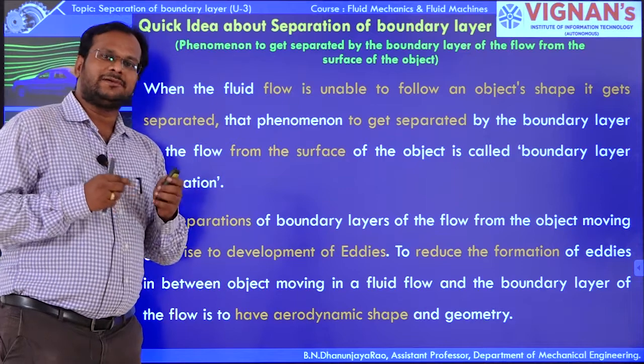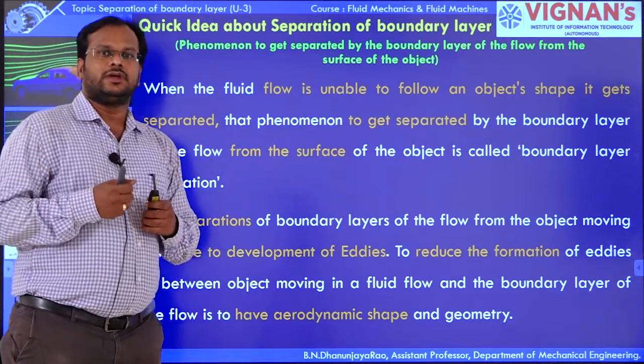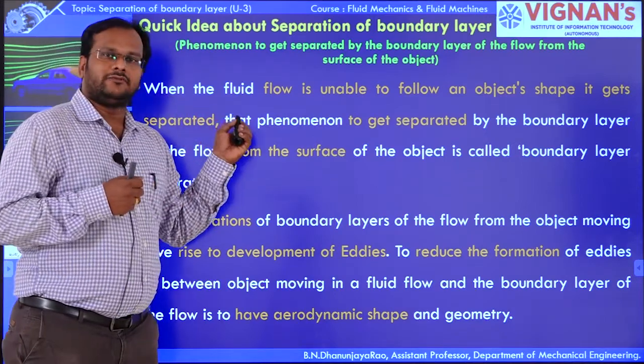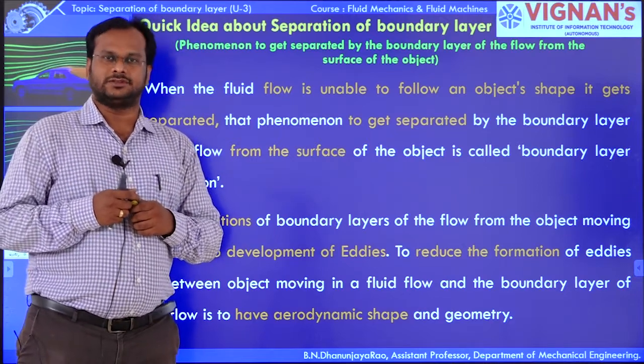The separation may occur at that particular point. The phenomenon at that point is nothing but boundary layer separation.